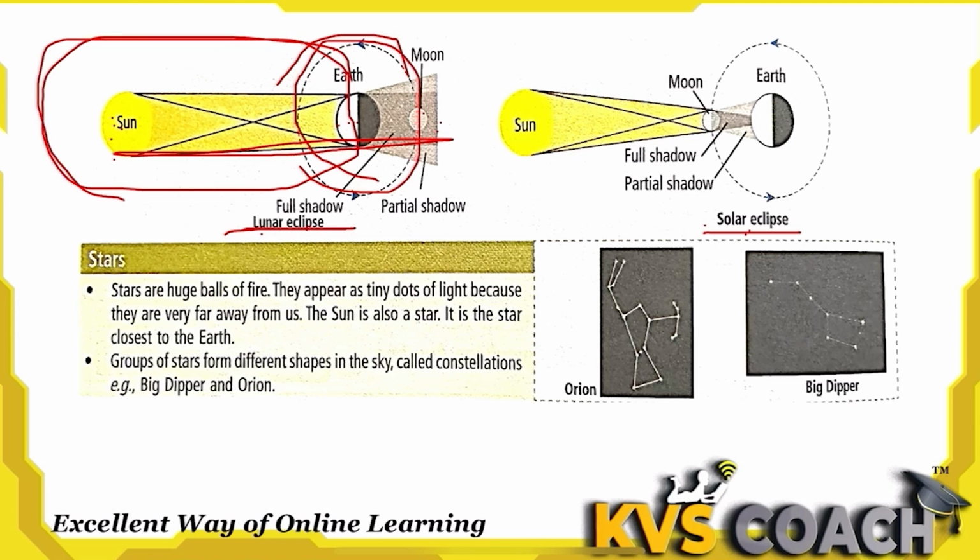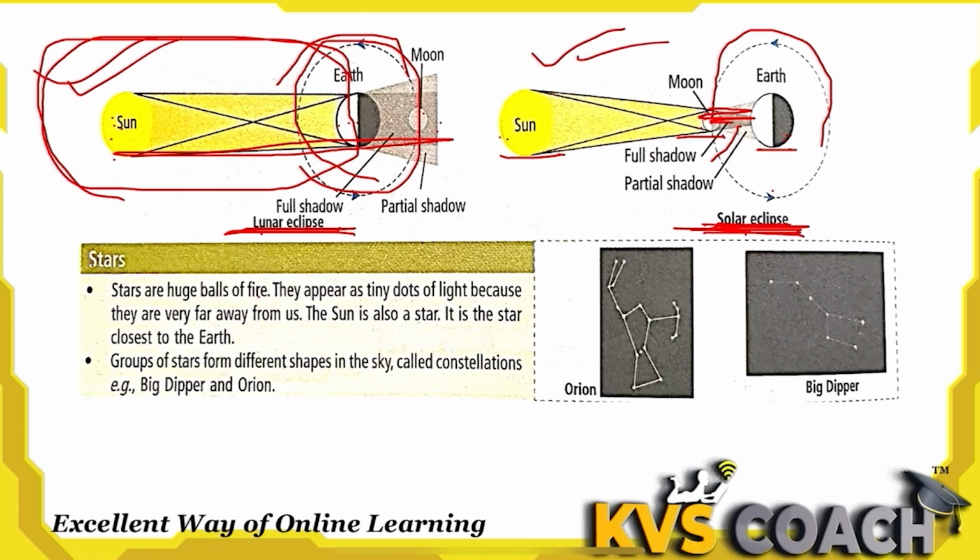But in a solar eclipse you can see that here there is the sun, there is the moon and there is the earth. So when the moon is rotating, it comes between the sun and the earth. This is called a solar eclipse. The sun's direct light is on the moon and the moon's shadow is on the earth, but this is a partial shadow. Here it is the partial shadow, here is the direct shadow. So then a solar eclipse occurs. This is the reason why a lunar eclipse and a solar eclipse occur. This is the diagram of both eclipses.